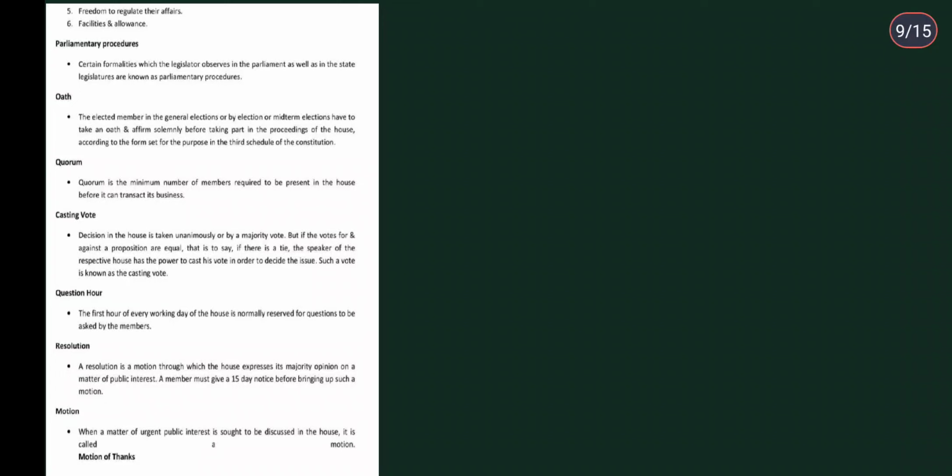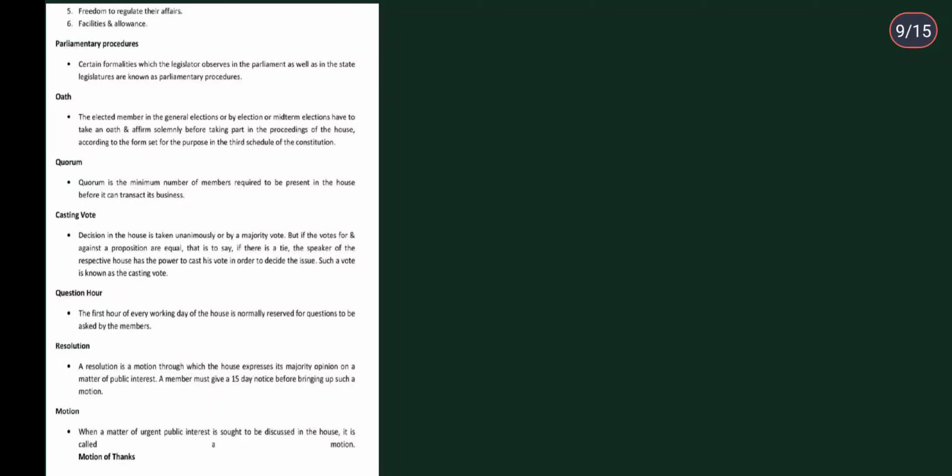Then question hour. The first hour of every working day of the house is normally reserved for questions to be asked by the members. So you need to remember what we mean by question hour: the first hour of every working day of the house is normally reserved for questions to be asked by the members.